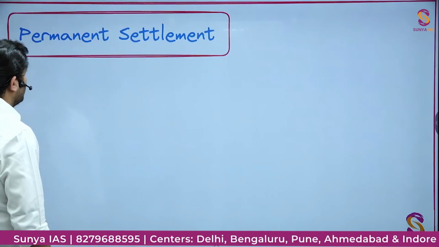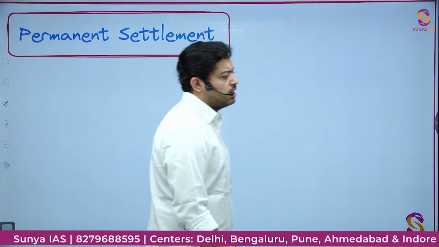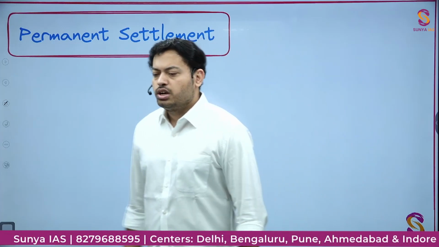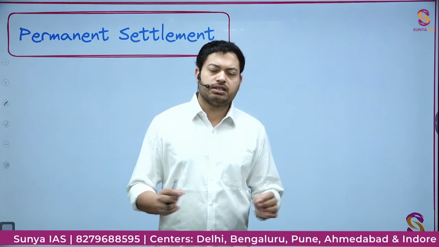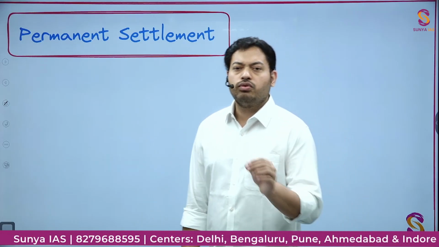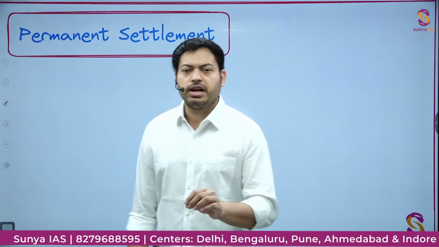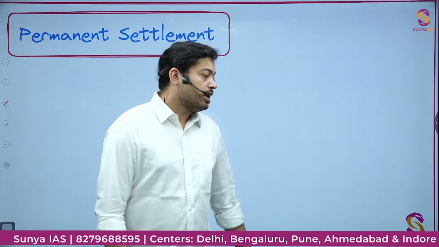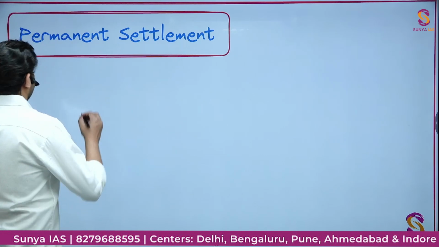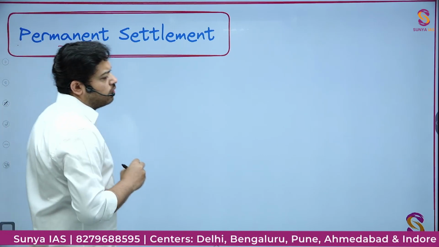Let's proceed. Let's start with the very first, the permanent settlement. I hope everyone must be aware of the permanent settlement. That was the first permanently decided means through which the Britishers decided to collect revenue from the Indian region, from the Indian British territory. What you need to know here is why it is called the permanent settlement.